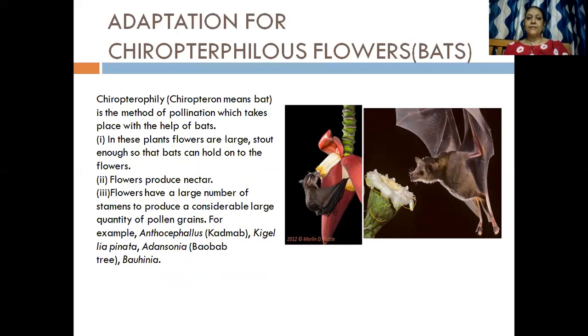The flowers have nectar. The flowers have a large number of stamens to produce a large quantity of pollen grains. Clear? So you would see these bats also act as agents of pollination. This also could be asked for 2 marks or 3 marks in the board exam.